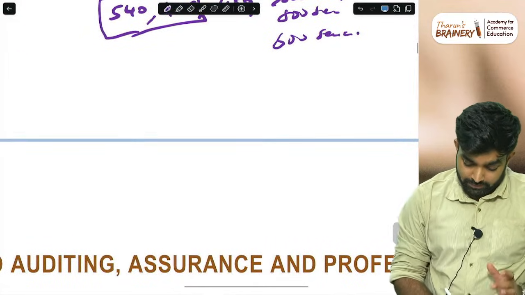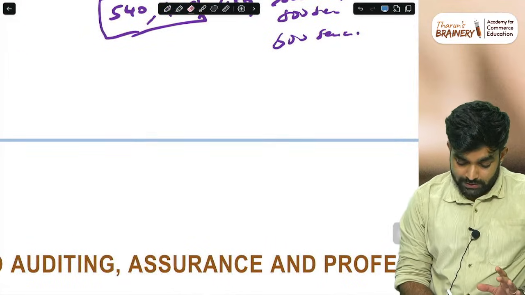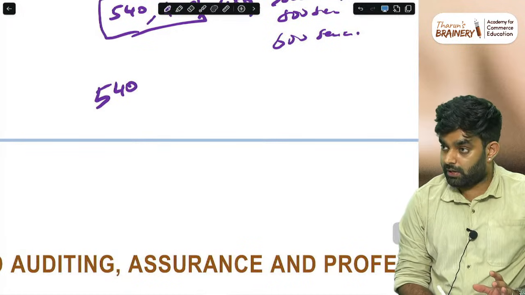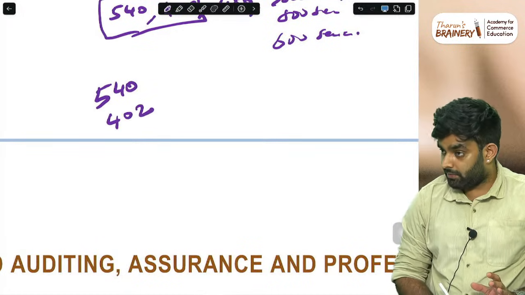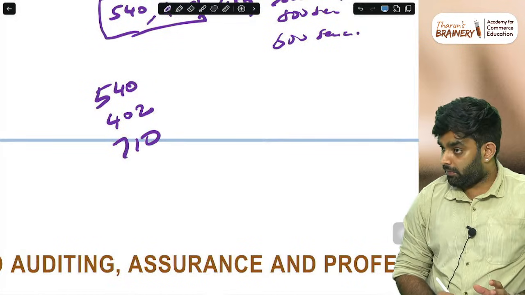So in our upcoming 2 days, priority is given to 540, we will definitely do. 402 we have to definitely do. 710 at a high priority we need to do.